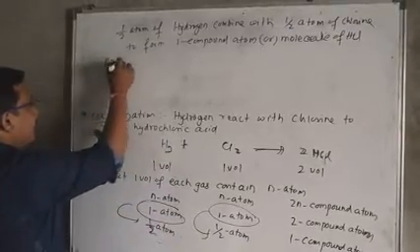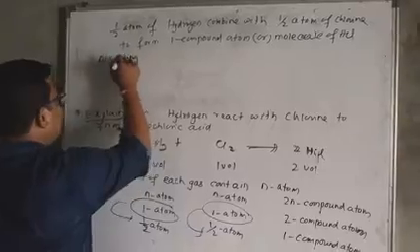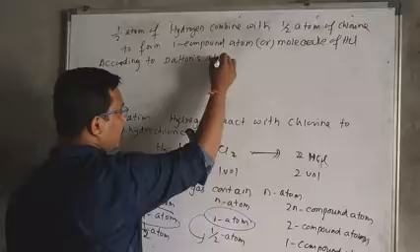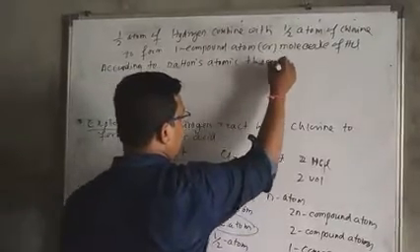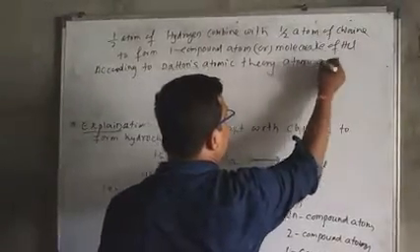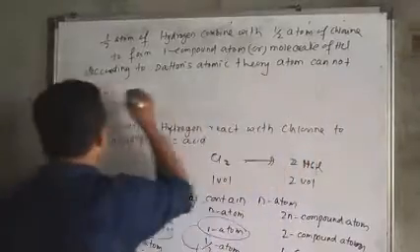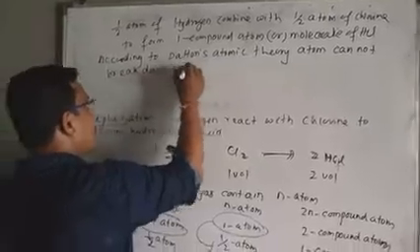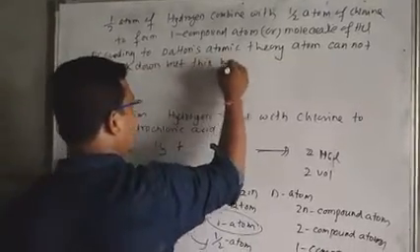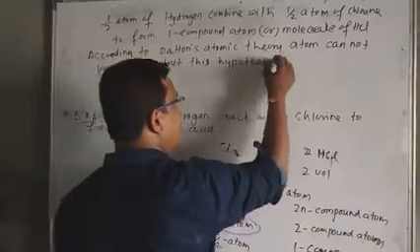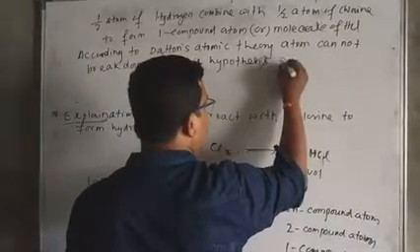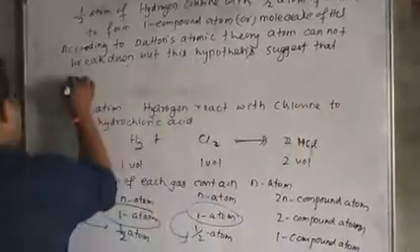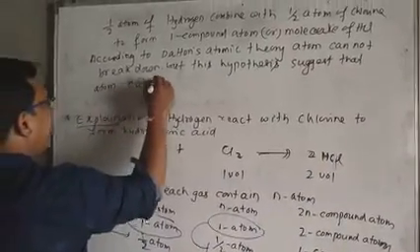So we can write, according to Dalton's atomic theory, atom cannot break down, but this hypothesis suggests that atom can be broken down.